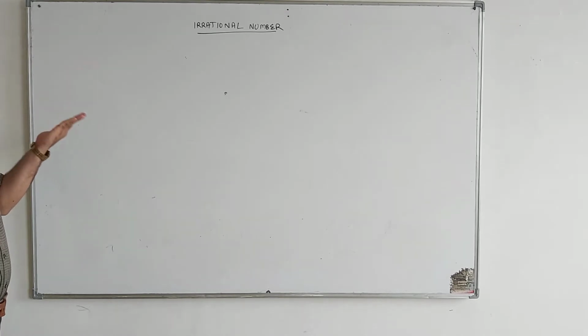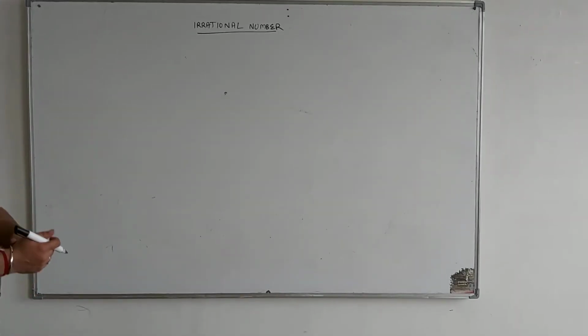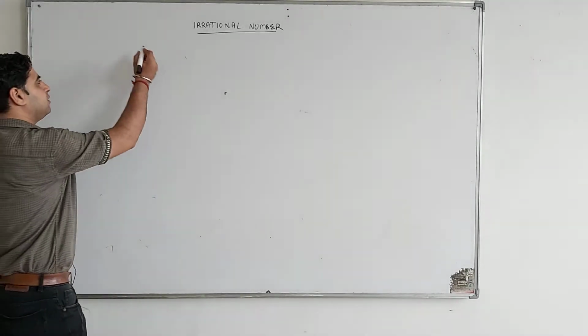So first of all, what is the definition of irrational number?